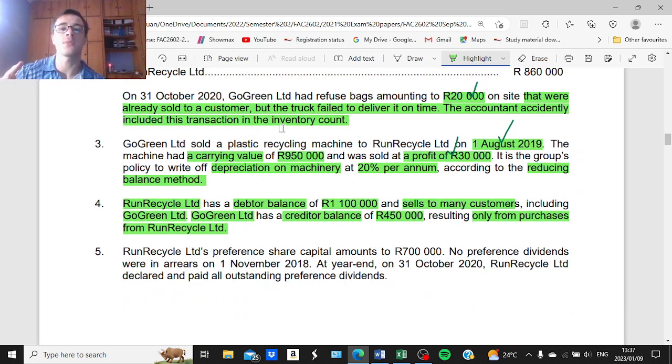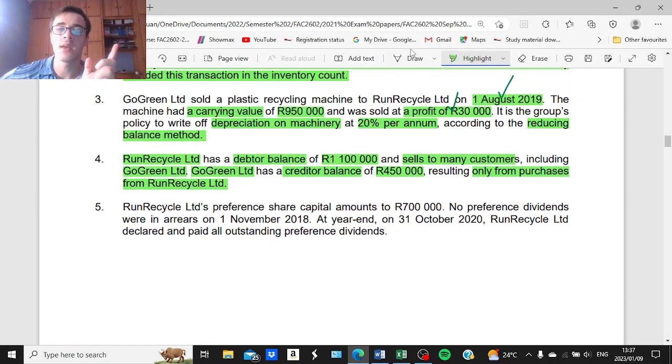So the subsidiary is the parent's only supplier. Our conclusion here is that the 450,000 rand only relates to Run Recycle Limited. So this is the intragroup balance that we need to eliminate for consolidation purposes.